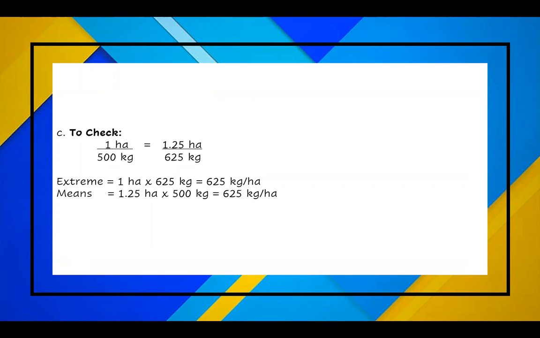And 500 kilogram cross multiplied with 1.25 hectare is equal to 625 kilogram hectare. For any proportion to be true, the product of the means must be equal to the product of the extremes. So our answer is correct because the extremes and means are the same.